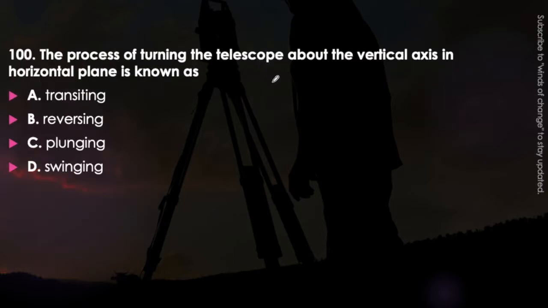Next question. The process of turning of telescope about the vertical axis in horizontal plane is known as transiting, reversing, plunging or swinging. Very easy question. Can you recall it? The answer will be option D, that is swinging. That is the process of turning the telescope about the vertical axis in the horizontal plane. Moving on to next question.